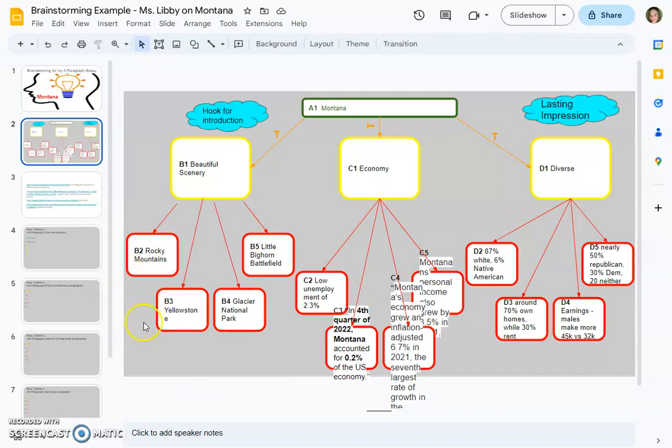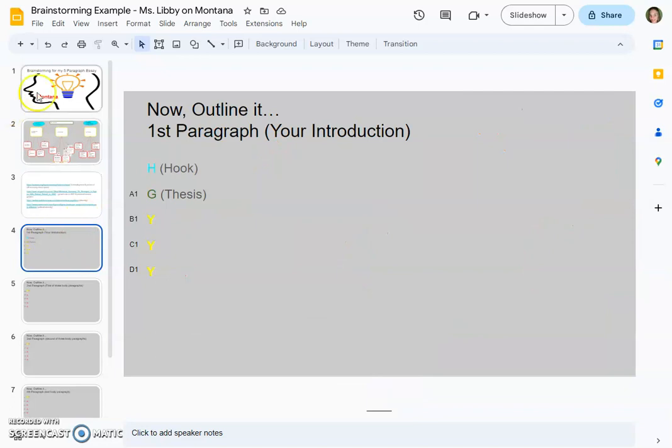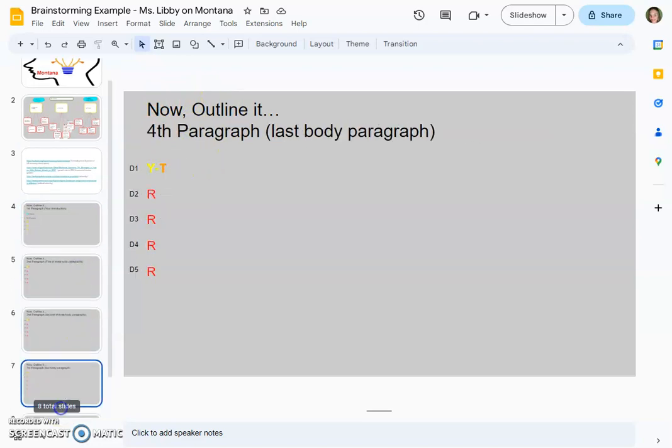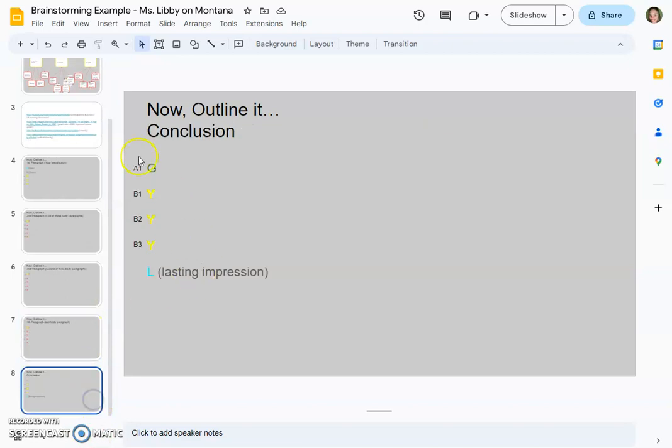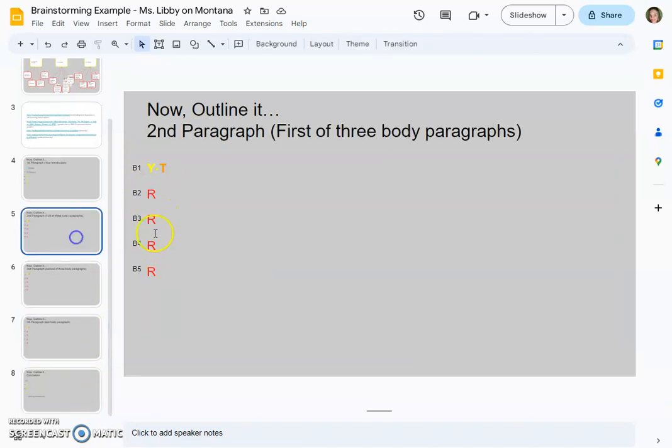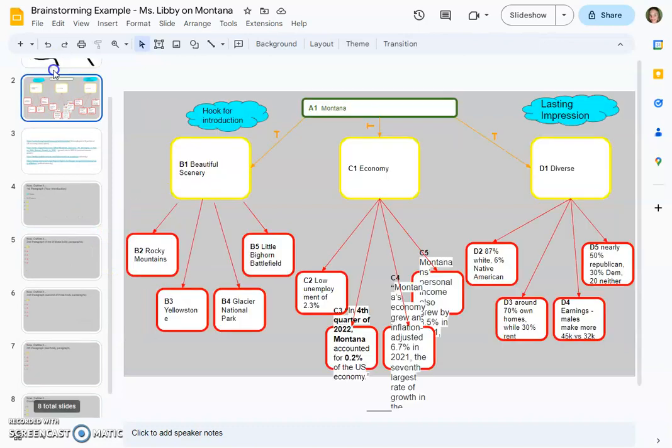So the next step will be taking all of these ideas and moving on through our slides presentation to outlining our paragraphs. So we'll start with all of this, outlining each of these paragraphs, based on how they link with the green and the yellow and the red straight out of here. Okay, so we'll do that on the next video. That's enough for this one.